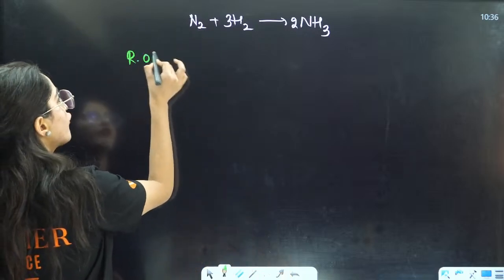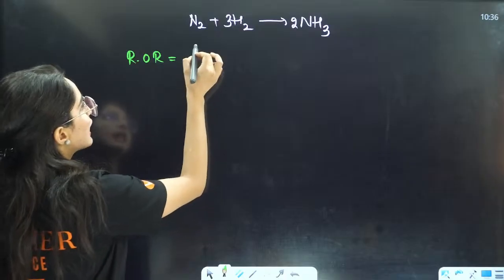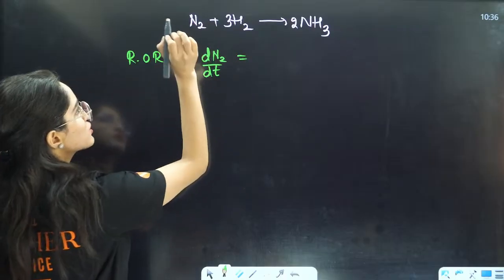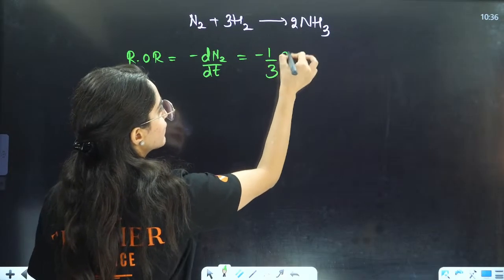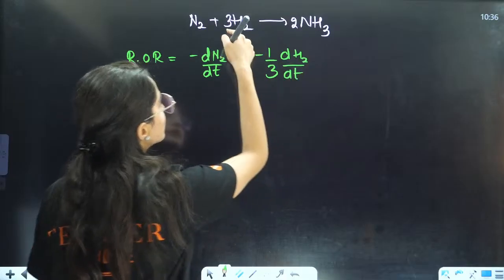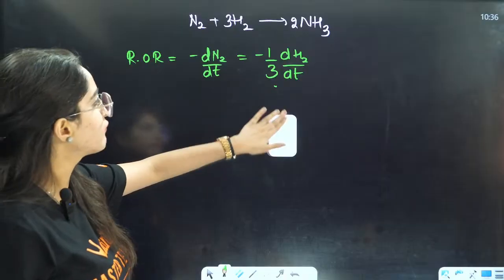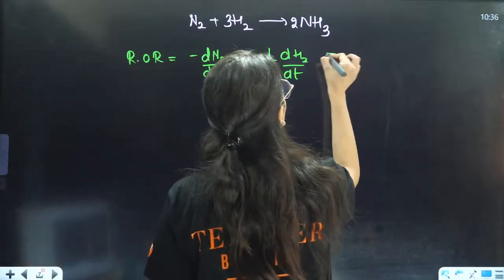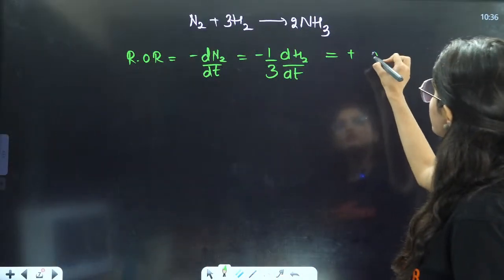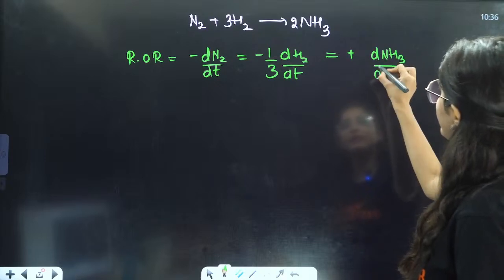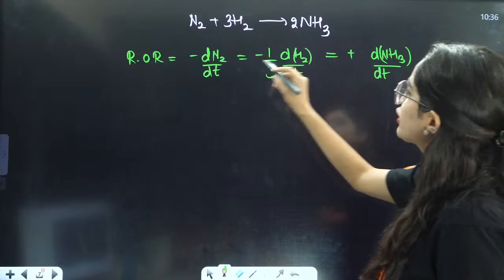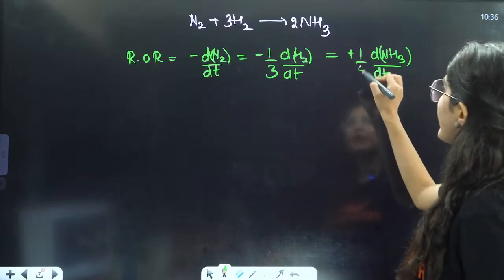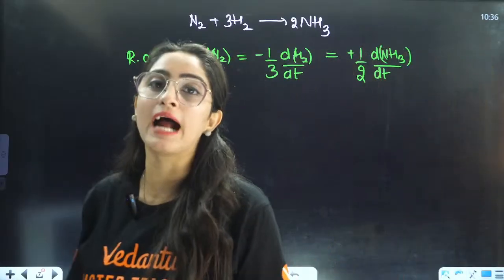If you write the rate of reaction, for reactants it will be minus dN2 by dt, because there is one stoichiometry. This will be minus 1 by 3 dH2 by dt, because here the stoichiometry is 3. Here we are talking about reactants, so there is a minus. But when we talk about the products, it will be positive. This will be dNH3 by dt, but as we are talking about rate of reaction, we will divide by the stoichiometry, so it will be 1 by 2. That will become the rate of that reaction.